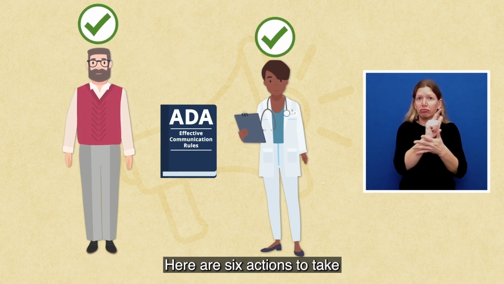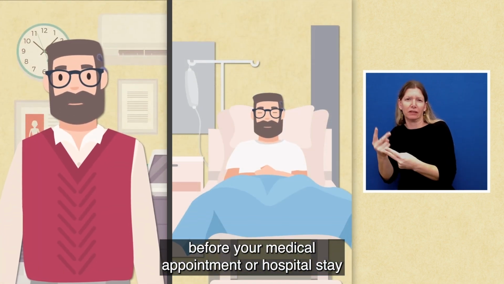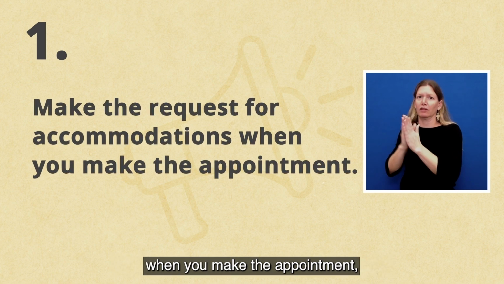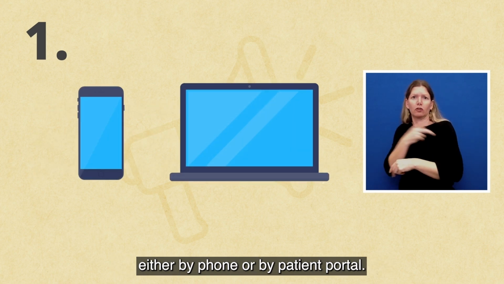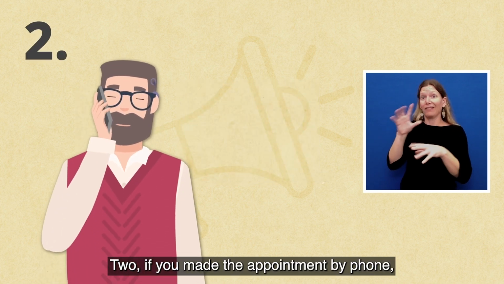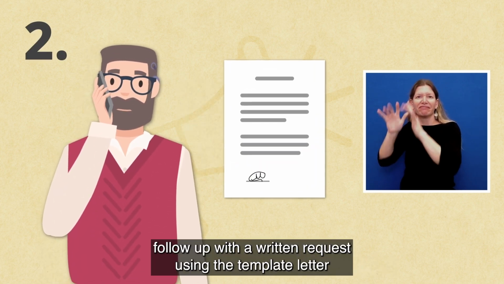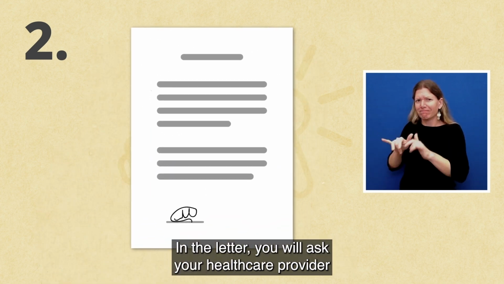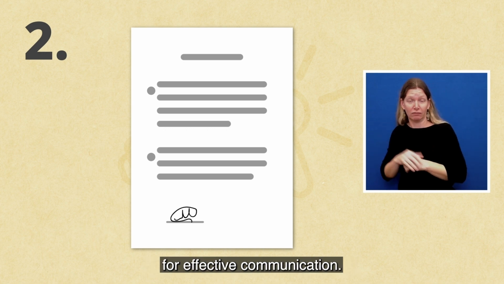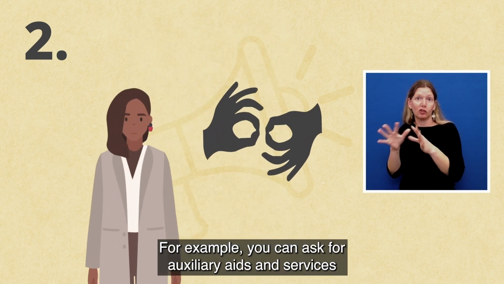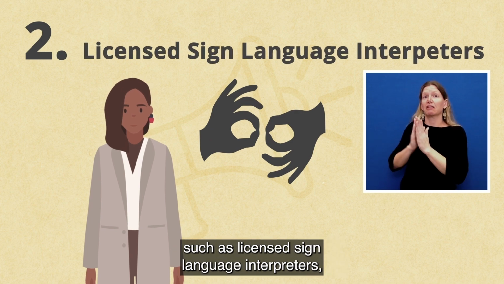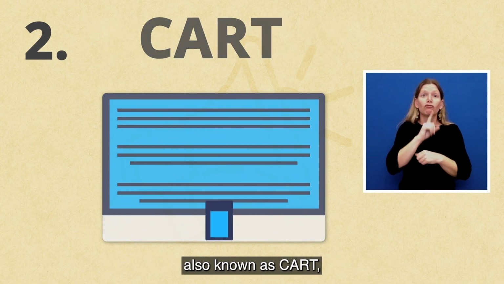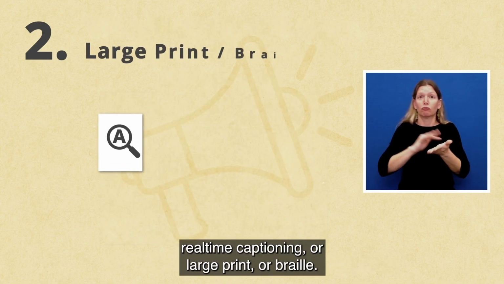Here are 6 actions to take before your medical appointment or hospital stay that will help you get the care you need. 1. Make the request for accommodations when you make the appointment, either by phone or by patient portal. 2. If you made the appointment by phone, follow up with a written request using the template letter linked in this video's description. In the letter, you will ask your healthcare provider to provide the services you need for effective communication. For example, you can ask for auxiliary aids and services such as licensed sign language interpreters, communication access real-time translation, also known as CART, real-time captioning, or large print or braille.